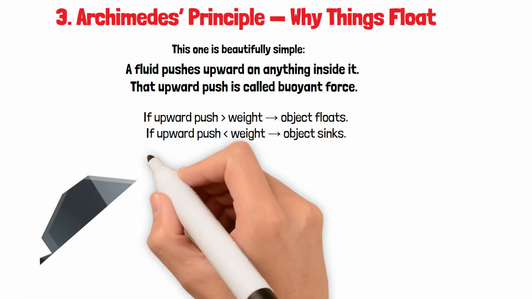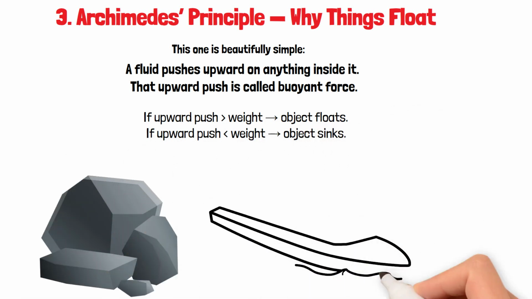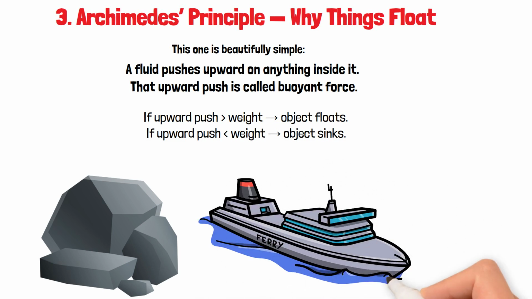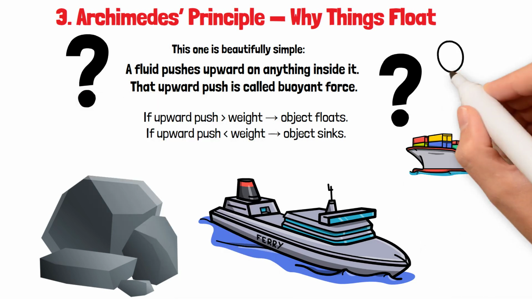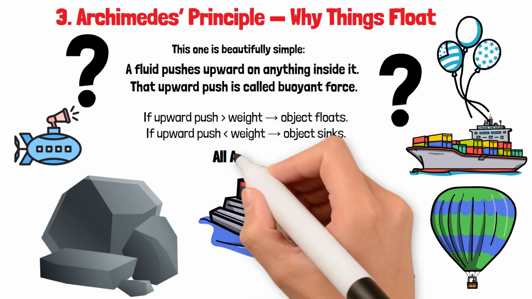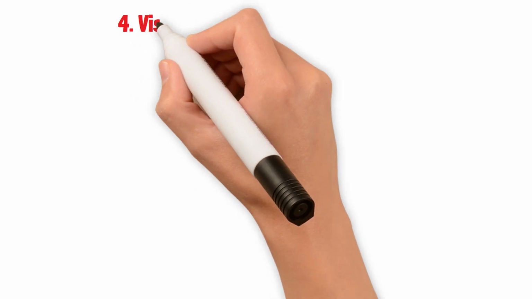Stone sinks because it's dense. Ship floats because it's mostly hollow inside, low average density. It's not about size. It's about density and upward force. That's why boats float, helium balloons rise, hot air balloons lift, submarines dive or rise by changing density inside their tanks. All Archimedes.